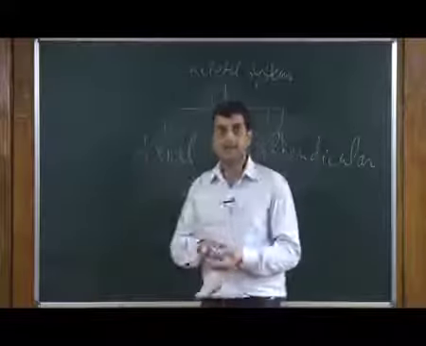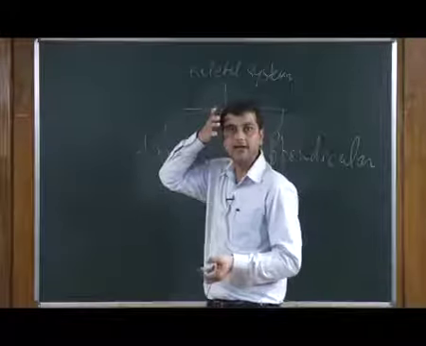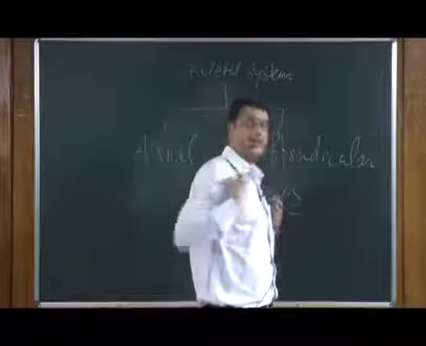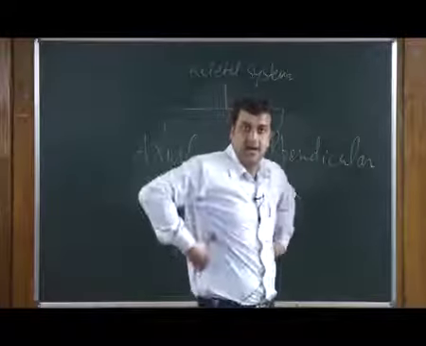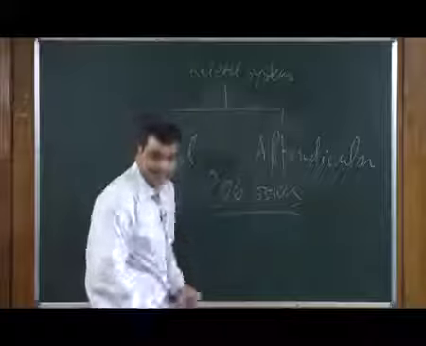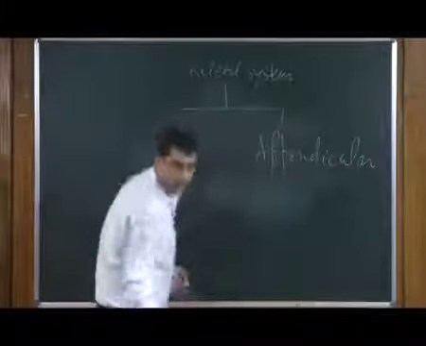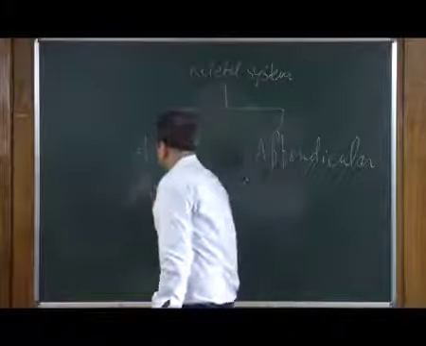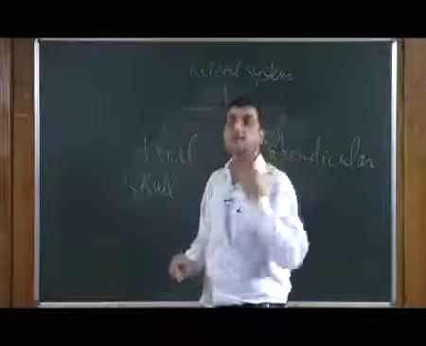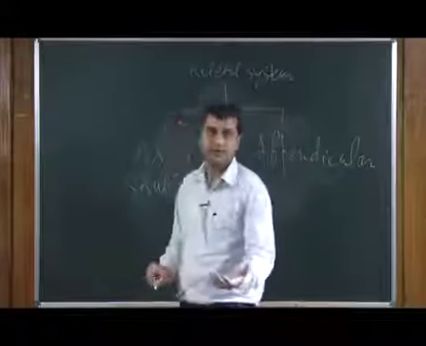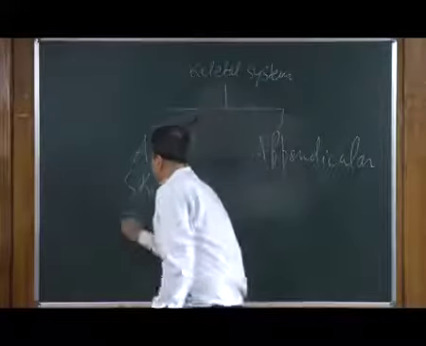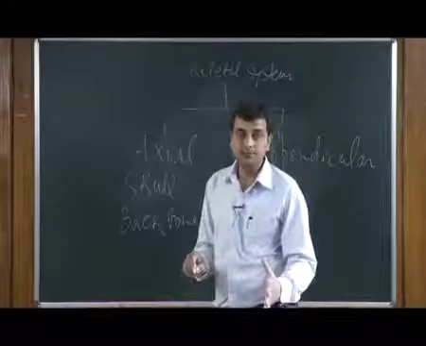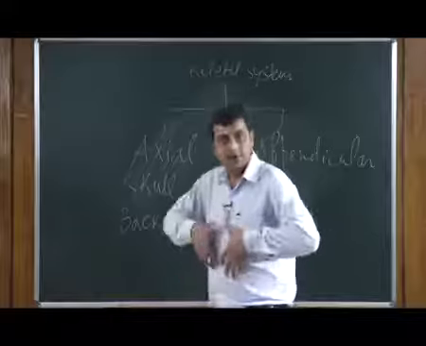In the axial skeleton we have the head. If you see nicely, this head is connected with this backbone, and this backbone is connected with this rib area. So, what you have in the axial skeleton system is a starting axis, that is, the skull. This skull continues into the whole backbone, which we call the vertebral column, or simply backbone. Then we have this rib cage.